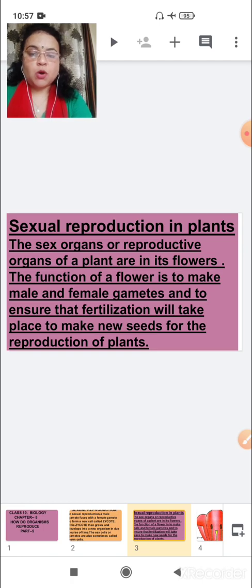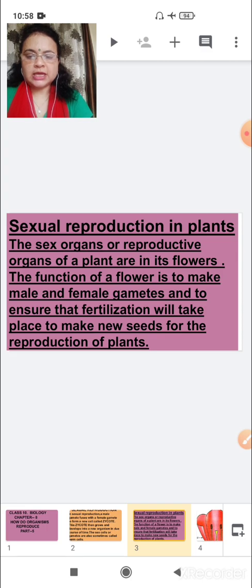In plants, all parts like root, leaves, stem are not reproductive parts. The sex organs, or you can say reproductive parts of a plant, are in its flowers.